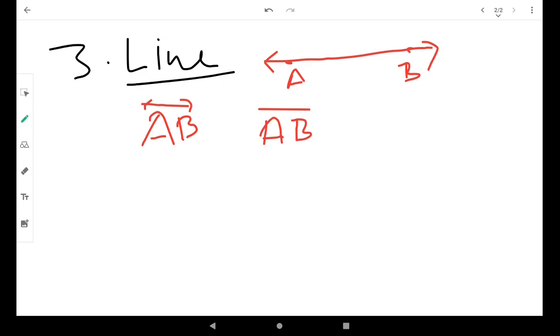I hope you have all understood the difference between the line and the line segment. A line segment always has two endpoints, but the line has no definite length because it has no endpoints.